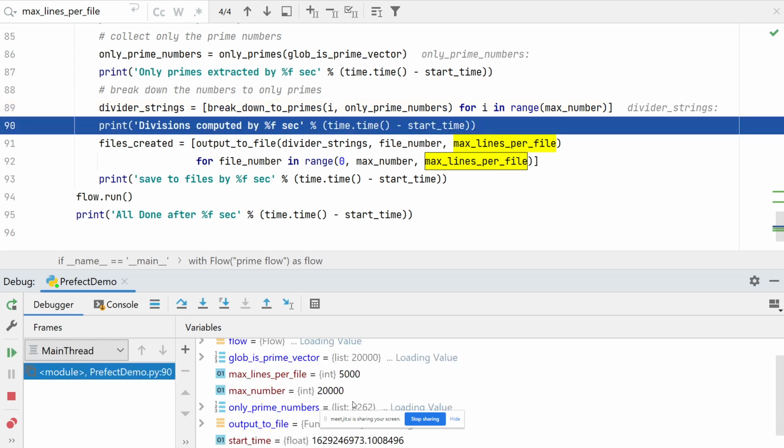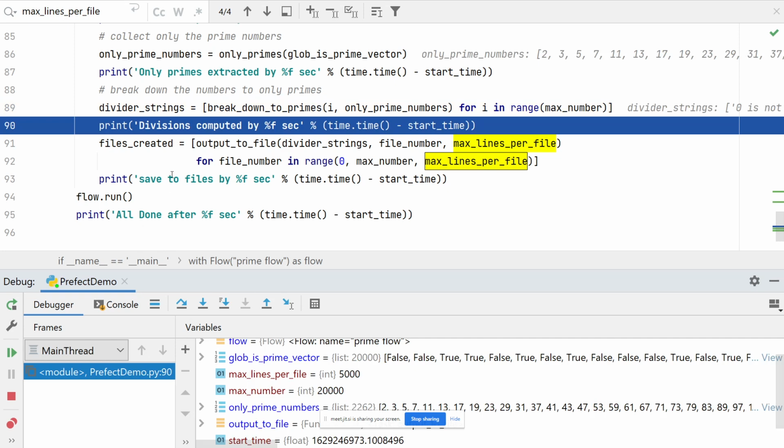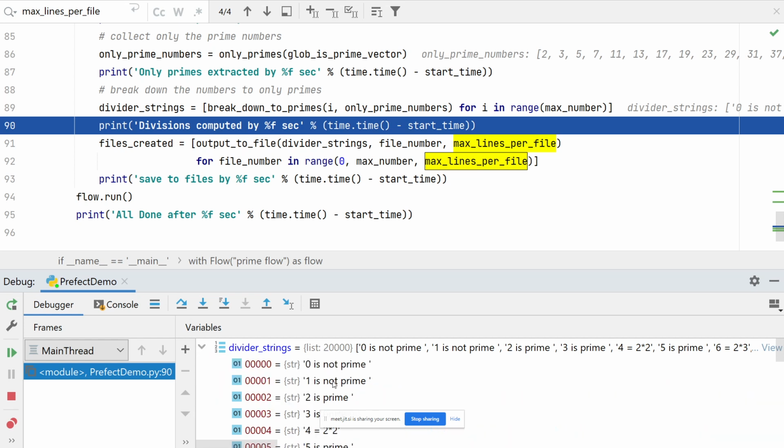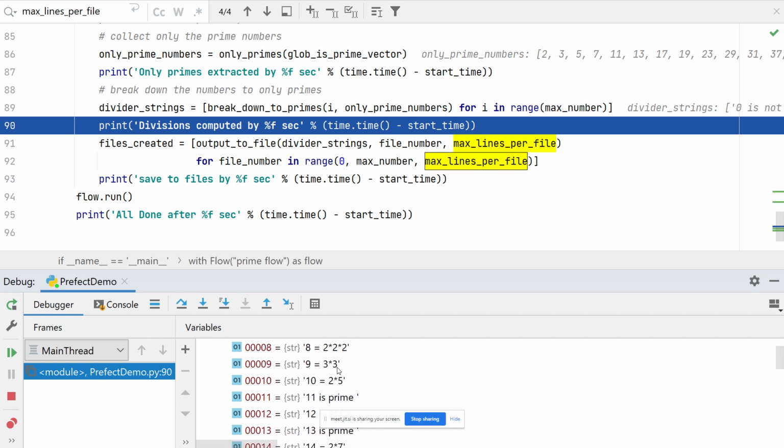If it's Craig, yeah. Okay, the divider strings, I'm going to show you what the divider strings look like. Divider strings is a vector that looks like this. 0 is non-prime, 1 is non-prime, 2 is prime, 3 is prime, 4 equals 2 plus 2. This is the combination of primes. And so on and so forth. 5 is prime. And now you can see what this function does.